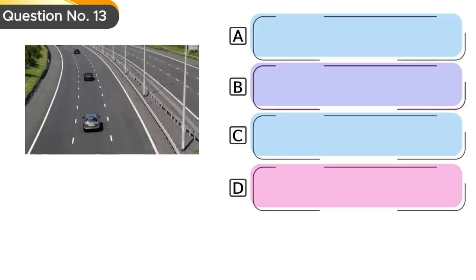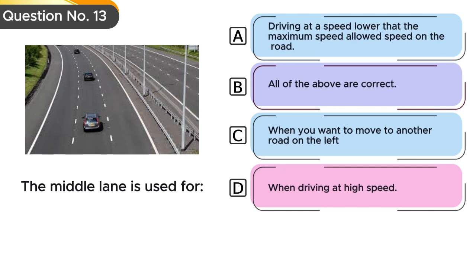Question number 13. The middle lane is used for Option A, driving at a speed lower than the maximum allowed speed on the road. Option B, all of the above are correct. Option C, when you want to move to another road on the left. Option D, when driving at high speed.